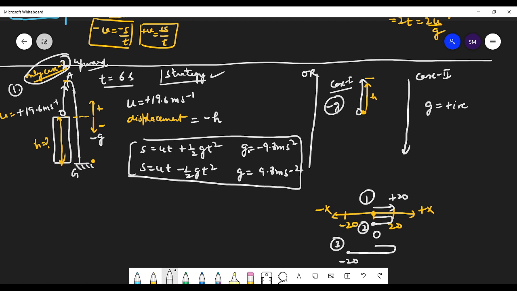So either take negative here or here, only at one place. Now let us use any of this, you will get the same result. So s is equals to, displacement is equal to minus h, and u is equals to 19.6 into t. What is the time taken to reach this displacement?